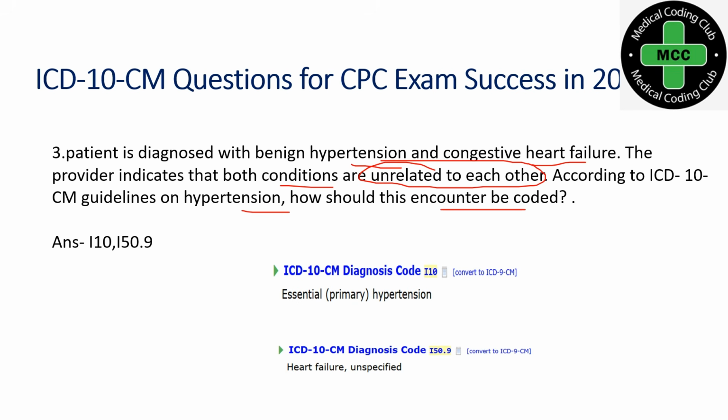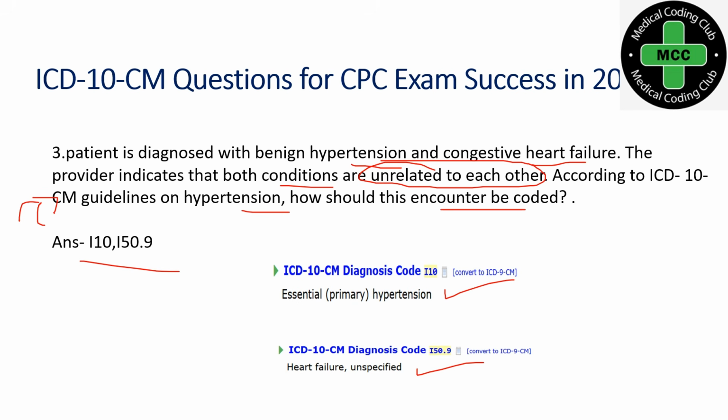When you are checking congestive heart failure, we have different types of heart failure like systolic or diastolic heart failure. If nothing is given, just congestive heart failure, you have to choose unspecified. So firstly you will code hypertension and additionally you will use heart failure unspecified. These two codes are correct for this scenario.